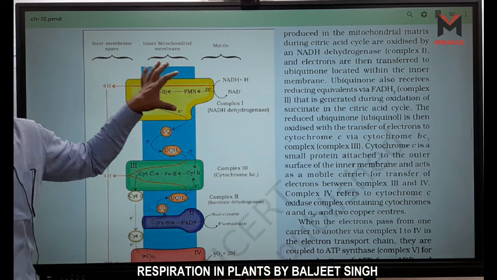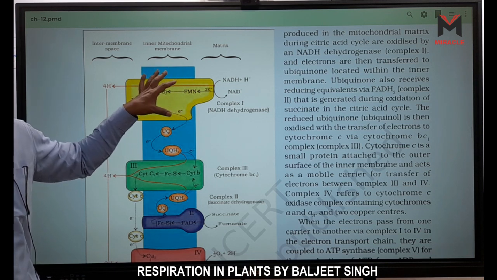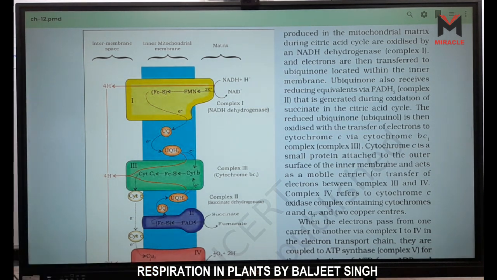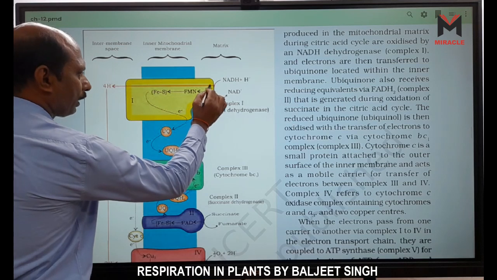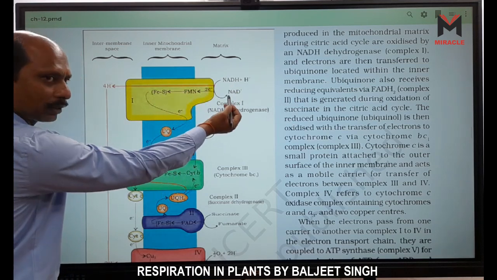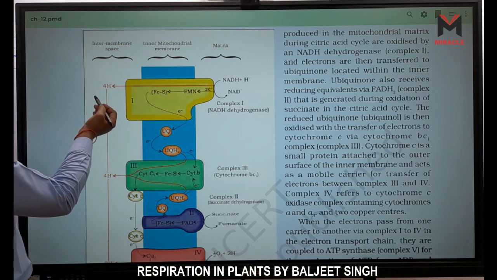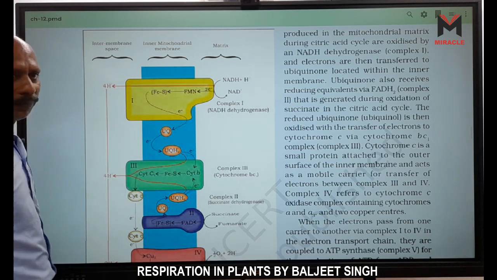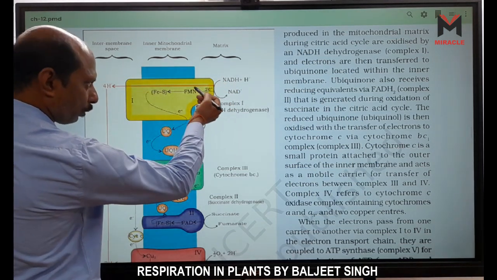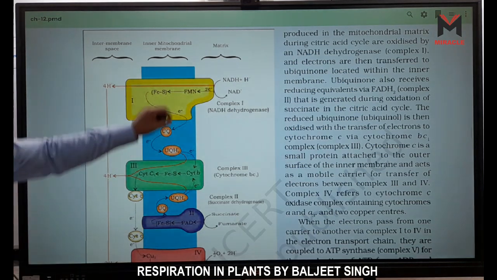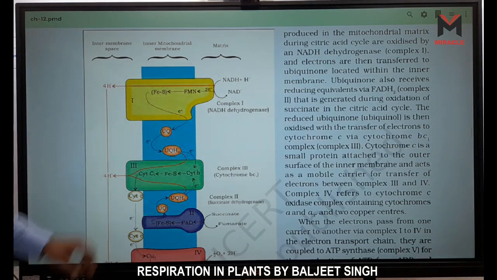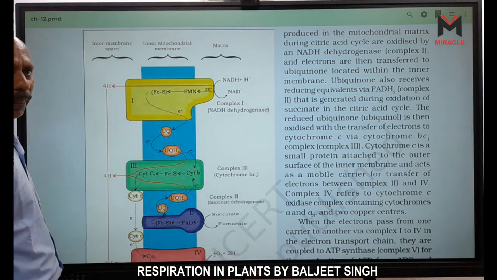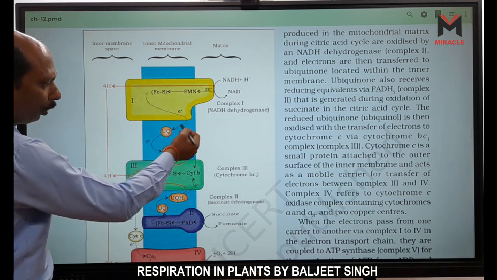This one acts as a hydrogen pump, right? But it's not the real hydrogen pump. The one that acts as a hydrogen pump is this one. Which one? ATP synthase. Look here, H plus ions from the matrix are transported to the intermembrane space, H plus ions of NADH through the first complex, right? And with this H plus ion, 2 electrons also come. H plus is a proton, right? Electron. Now this electron is transported. This one is FeS, iron sulfur, right? And this transports the electron to ubiquinone.